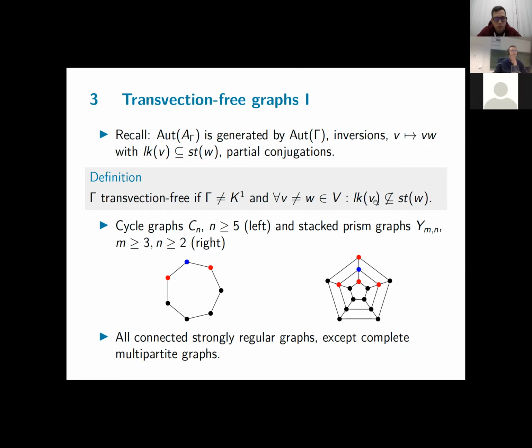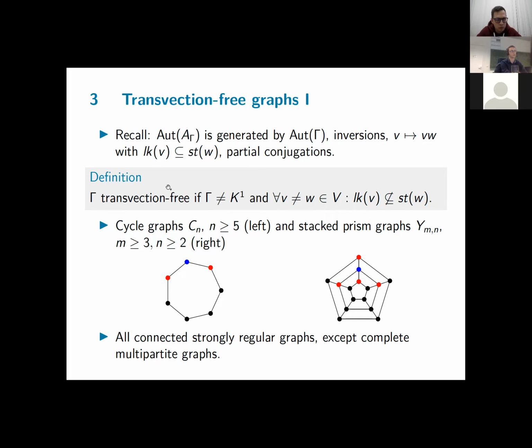You only have one vertex, so for any two distinct vertices, this condition will truly hold. So this is for technical reasons, but the positive news was, okay, there exist such graphs, and another family are the connected strongly regular graphs, except the complete multipartite graphs. These are also transvection-free. So I knew that there were infinite families of graphs satisfying this condition.